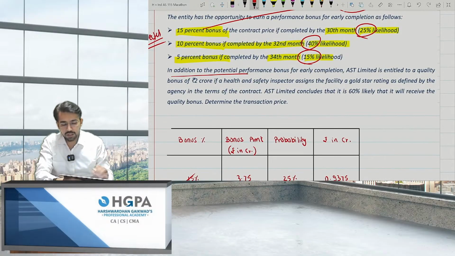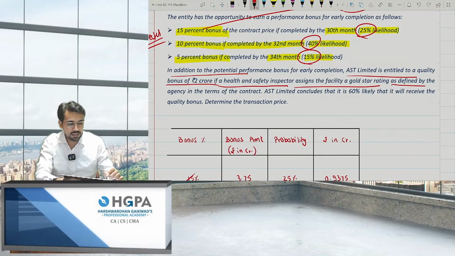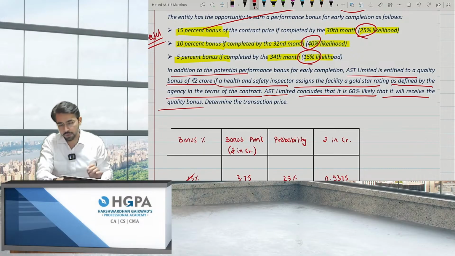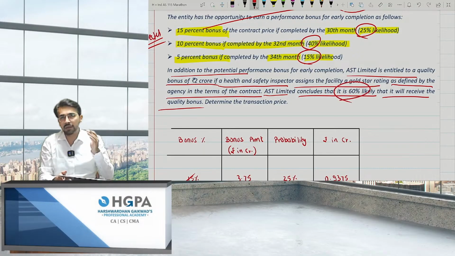In addition to the potential performance bonus, there is one more bonus. AST Limited is entitled to a quality bonus of 2 crores if a health and safety inspector assigns the facility a gold star as defined by the agency in terms of the contract. AST Limited concludes that 60% is likely that it will receive the quality bonus. That means, can I say most likely I will be getting a bonus.